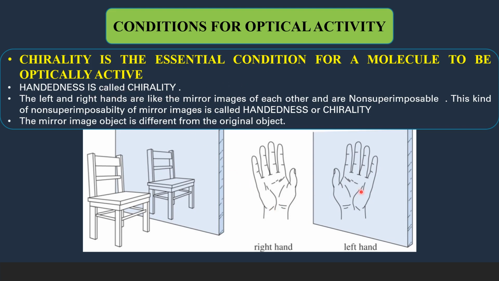Now you see these two hands are looking like mirror images, but if you lift this hand and put it on the other one, they are not exactly matching. The gloves that you are using for the right hand will not suit the left hand. That is called the handedness or non-superimposable nature.